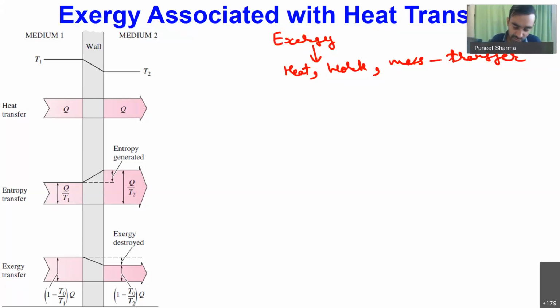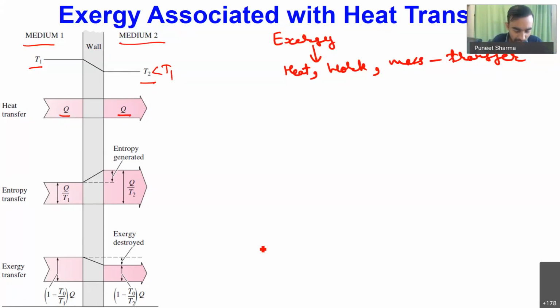So just to give you an idea what happens to exergy when we are having some heat transfer, you can consider over here we are having one wall, and on the left side of the wall we are having medium 1, and on the right side of the wall we are having another medium. So on the left side we have temperature T1, and on the right side we have temperature T2, and this T2 is actually less in comparison to T1. So now say we are having steady state heat transfer condition. It means the wall is not consuming any energy. So in that case, what will be happening? Whatever heat is flowing from the left will be going to the right. So let's say we are having Q as flow of heat from left to right.